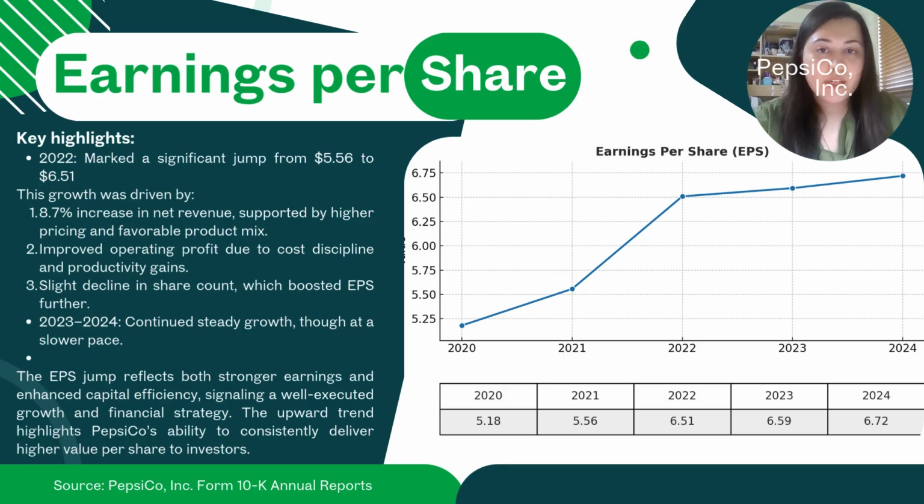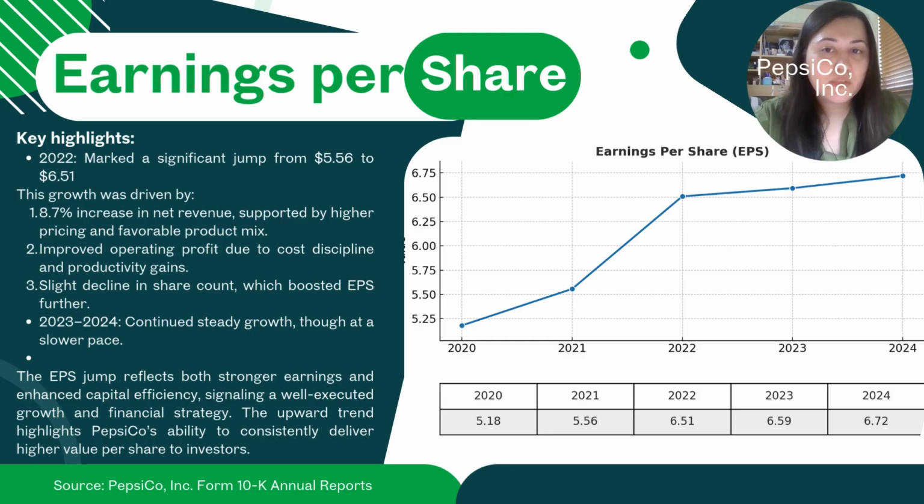So when we look at the earnings per share graph, we can see that there's an upward trend throughout the 5-year period, and there are some key highlights that I would like to mention. In 2022, it marked a significant jump from 5.56 to 6.51, and this growth was driven by a few reasons, including an 8.7% increase in net revenue, supported by higher pricing and favorable product mix, and improved operating profit. A slight decline in share count also boosted EPS further.